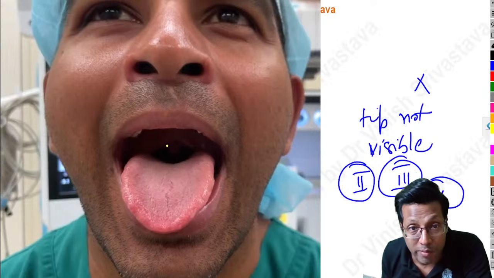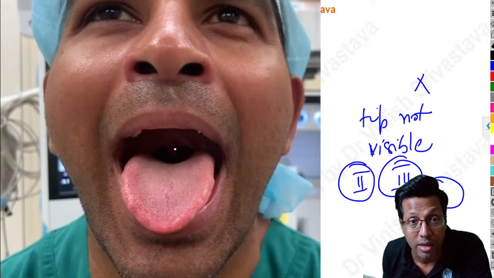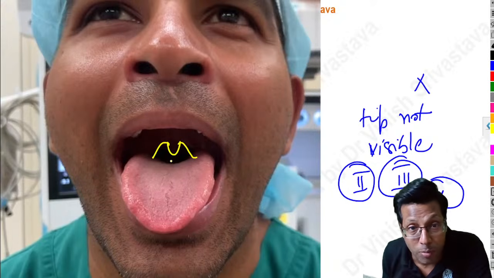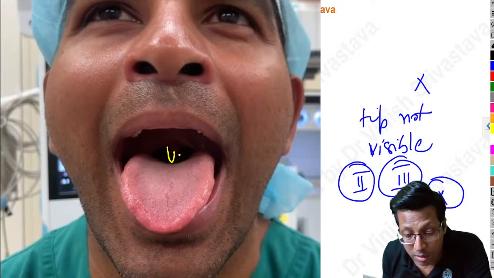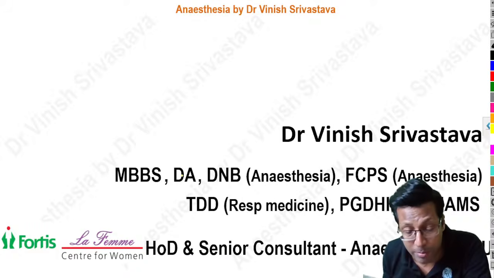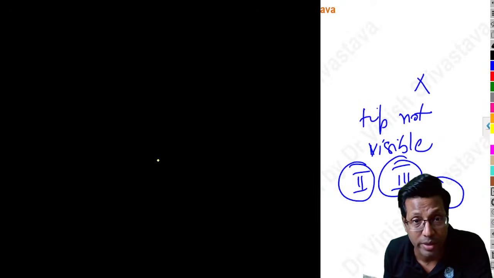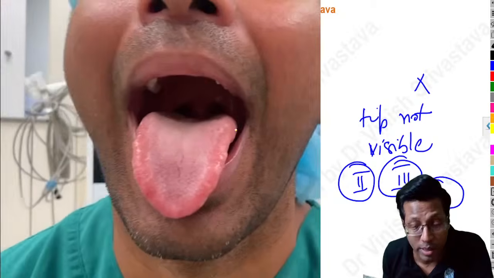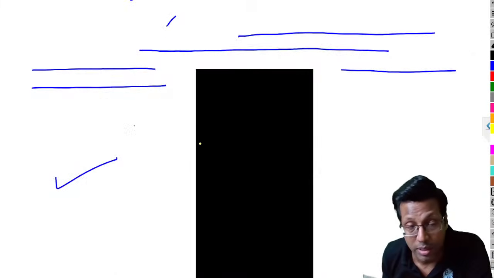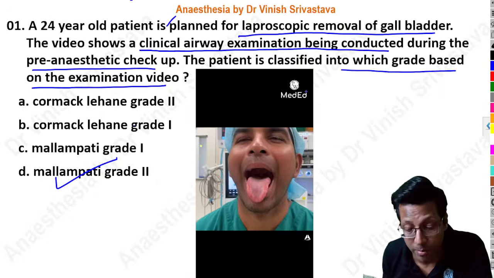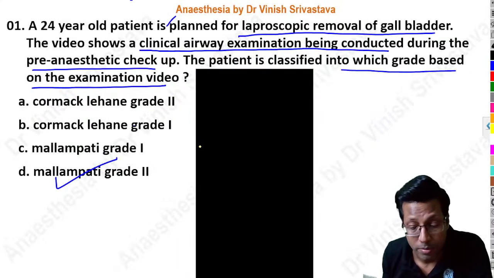Had it been Mallampati 1, you would be able to see the uvula very clearly. It will be clearly seen like this. But because here you cannot see it, right? The tip of the uvula is not visible. So here, this is the end of the video. If you see the in-between video, if you see something like this, wait. If I'm playing it again, if you look at this here, just give me a second while we are playing the video. Okay.